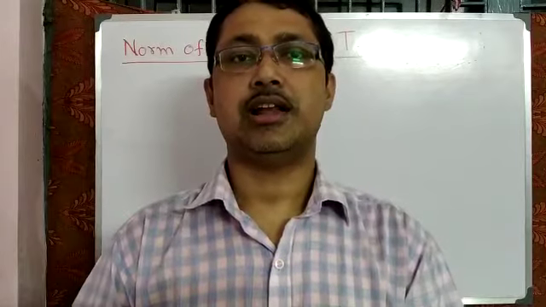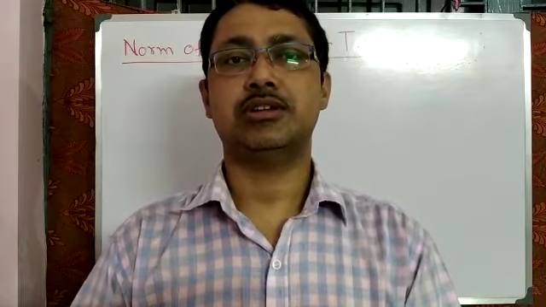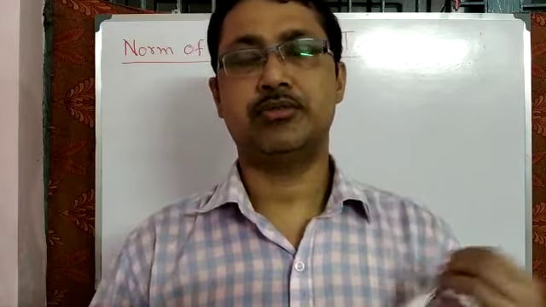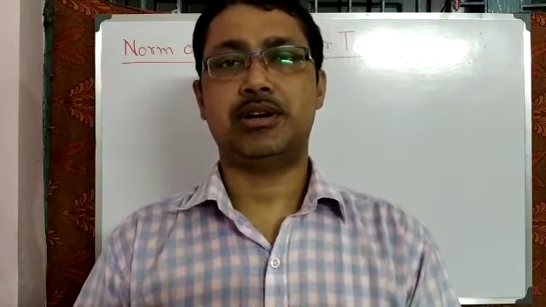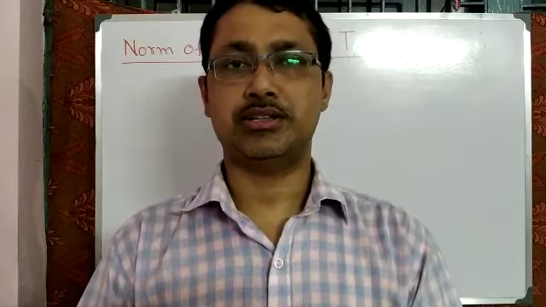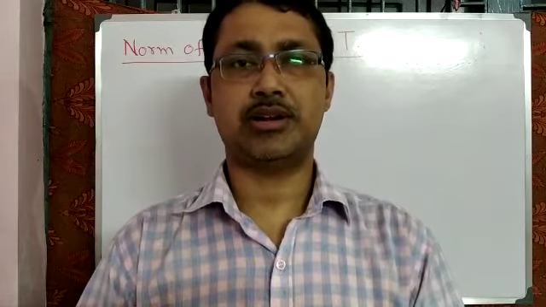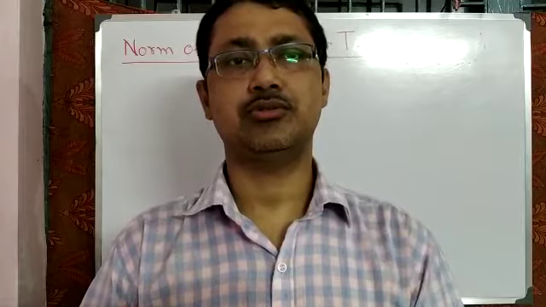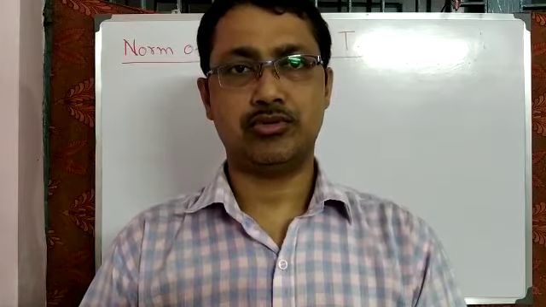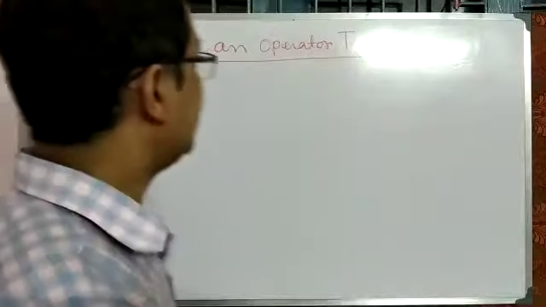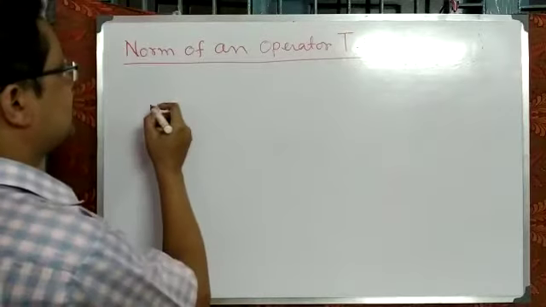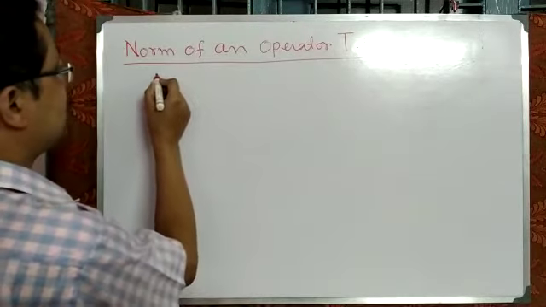Here we start another concept which is known as the norm of an operator. First of all, the norm of an operator is defined if the operator is bounded. So first of all, we assume that the operator is bounded. Next we go to the norm of an operator. Since the operator is bounded, what is the definition of a bounded linear operator?